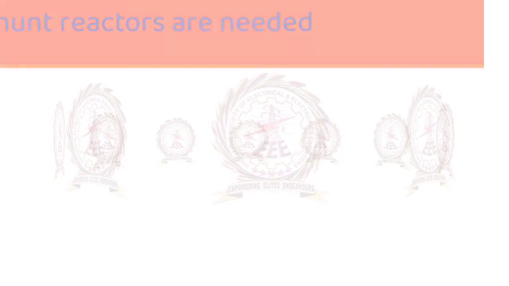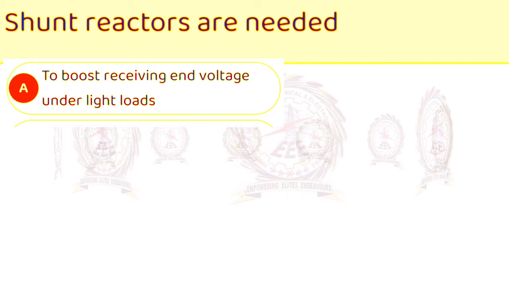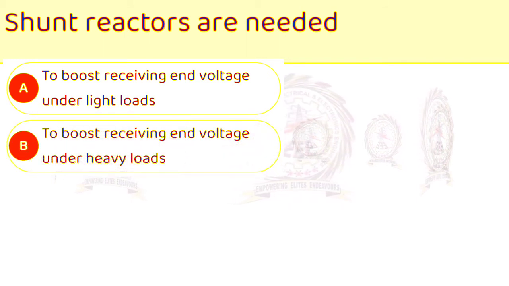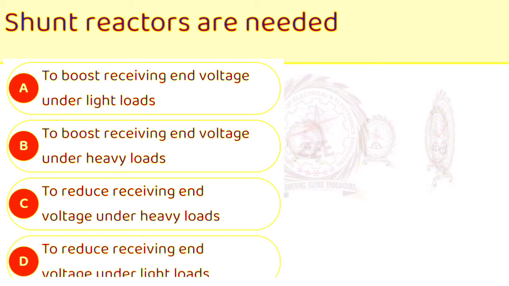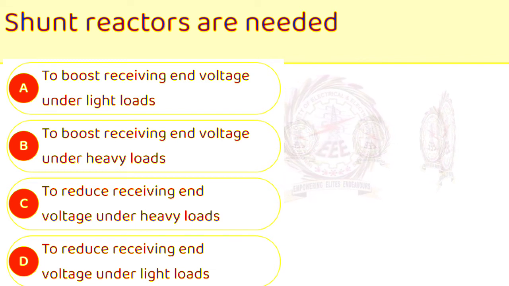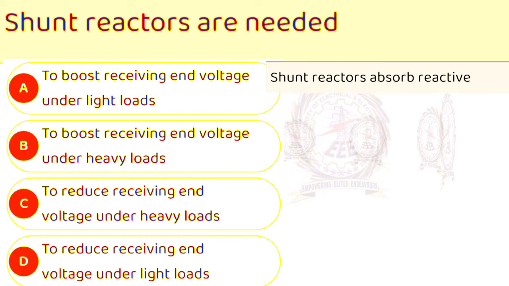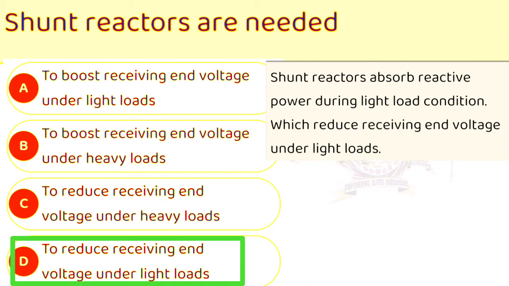Next one is, shunt reactors are needed A. to boost receiving end voltage under light loads, B. to boost receiving end voltage under heavy loads, C. to reduce receiving end voltage under heavy loads, D. to reduce receiving end voltage under light loads. Your explanation is, shunt reactors absorb the reactive power during light load condition, which reduces receiving end voltage under light load. So here answer is D. To reduce receiving end voltage under light loads.